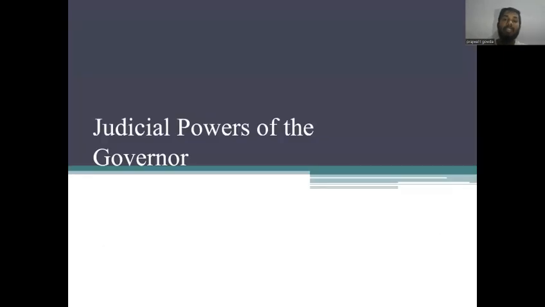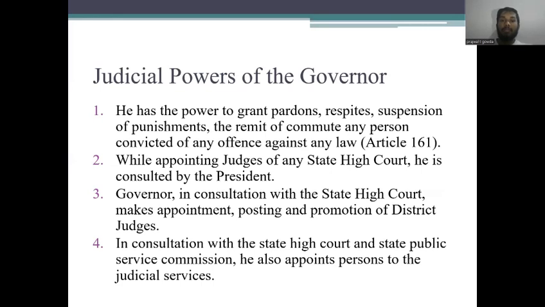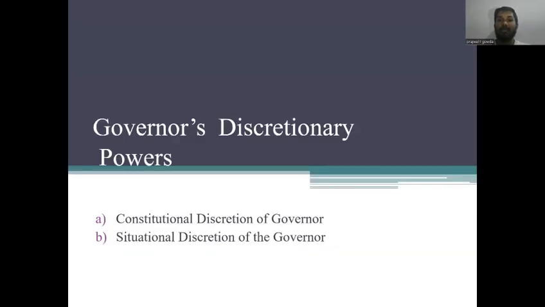And next, the judicial powers of the governor. Governor has some powers in the judiciary. He has the power to grant pardons, respite, suspension of punishments, remit or commute the sentence of any person convicted of any offense against any law. While appointing judges of any state high court, the governor is consulted by the president. Governor, in consultation with the state high court, makes appointments, postings, and promotions of district judges. In consultation with the state high court and state public service commission, he also appoints persons to the judicial services.